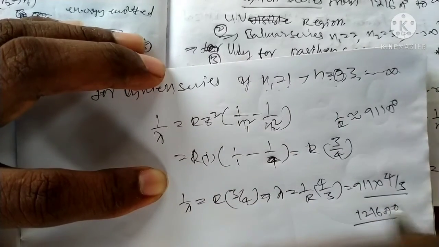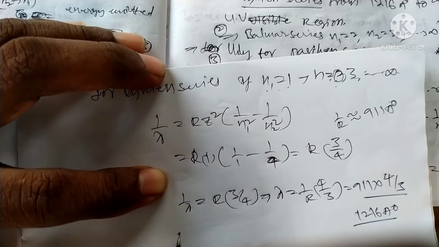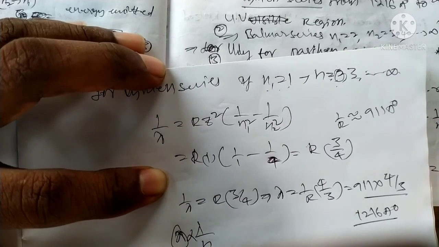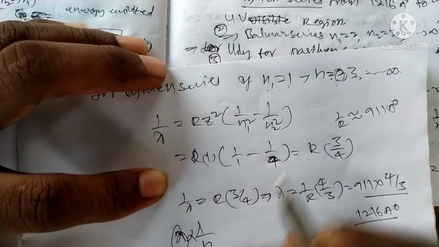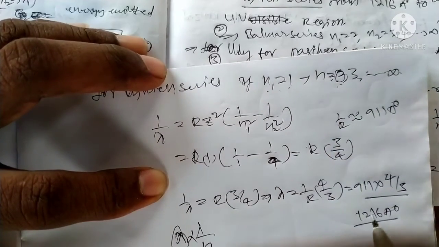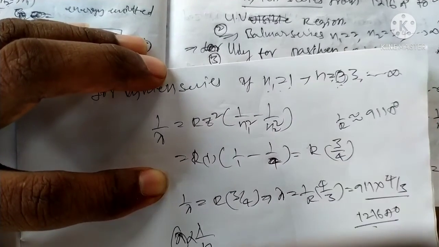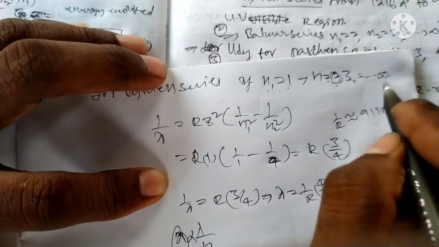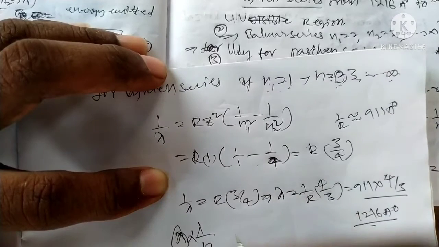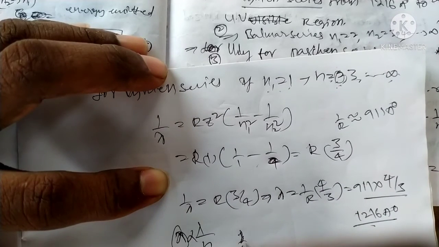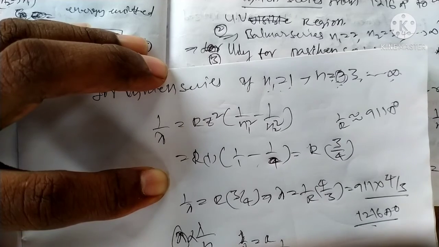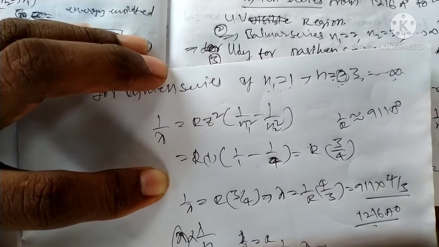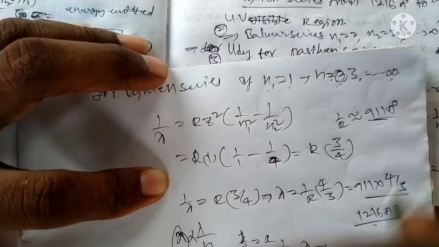The relation is lambda is proportional to 1 by n. When lambda is minimum, n is maximum; when n is minimum, we get lambda is maximum. Suppose lambda is minimum, then n is maximum, and maximum means infinity. Taking infinity, we get 1 by lambda is equal to R, so lambda is equal to 1 by R. What is 1 by R equal to?